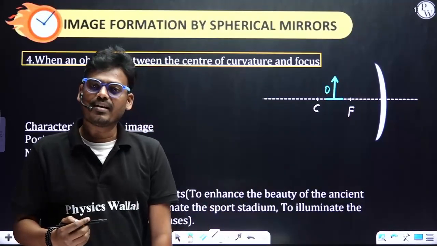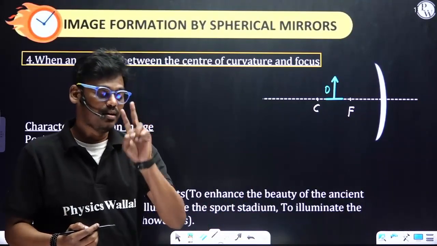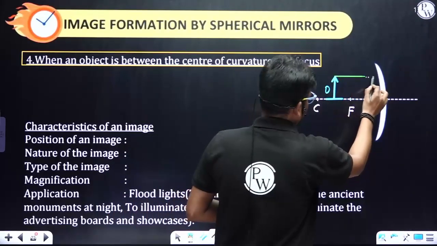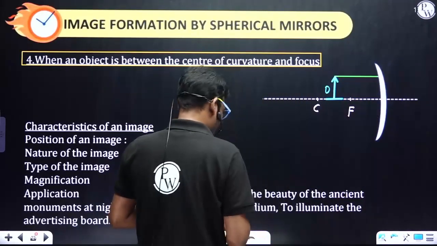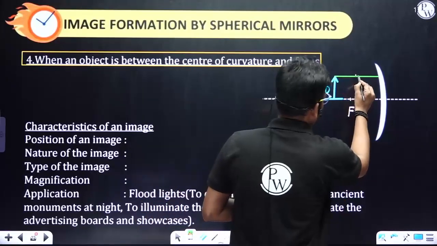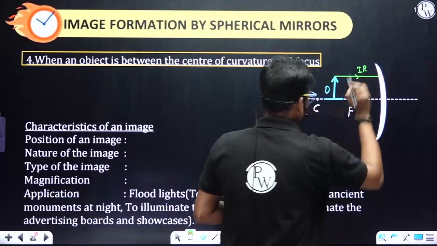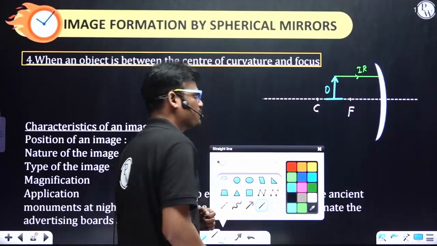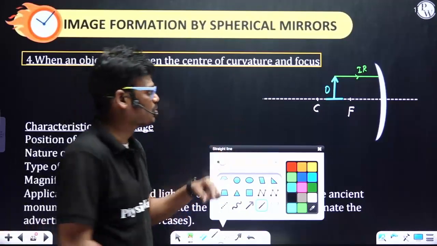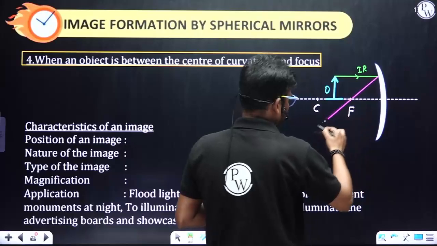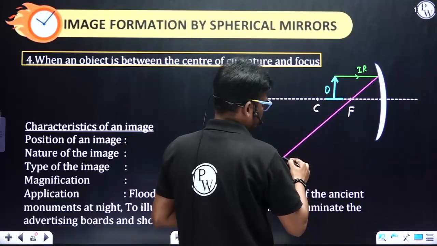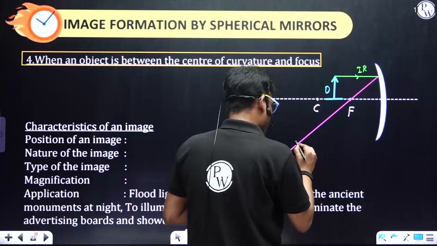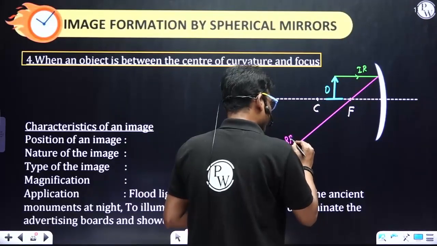What is the convenient ray? Here you need to consider two rays. One is always parallel to the principal axis, and that is the incident ray. Now when a ray is parallel to the principal axis, the reflected ray passes through the focus. So this is a reflected ray. First ray, it is done.